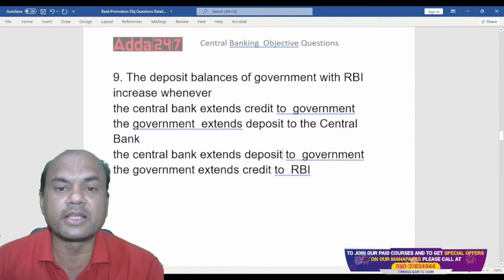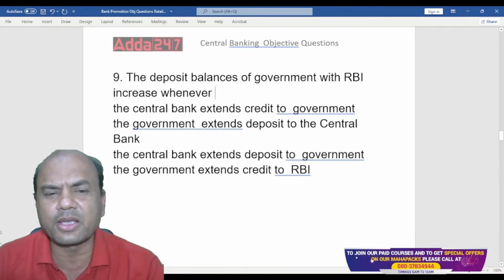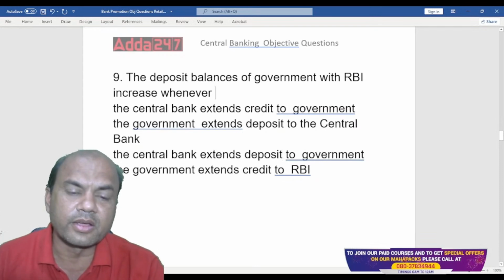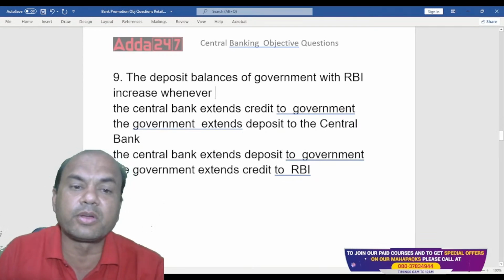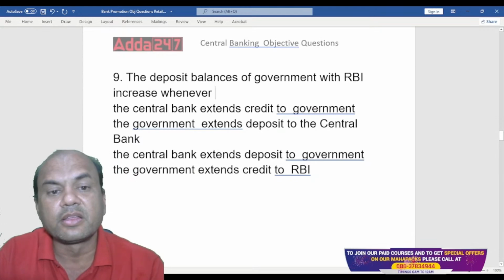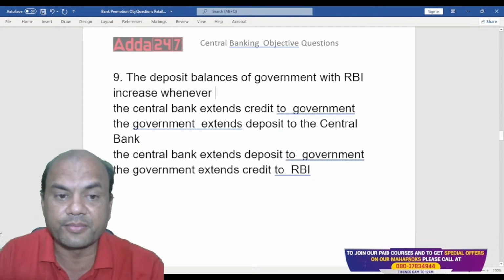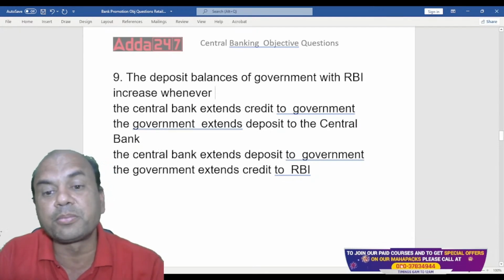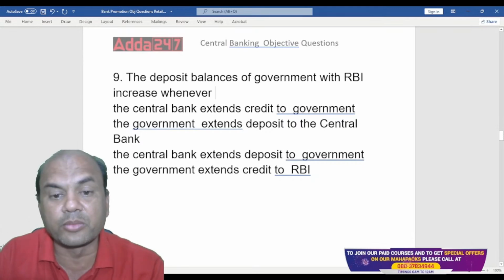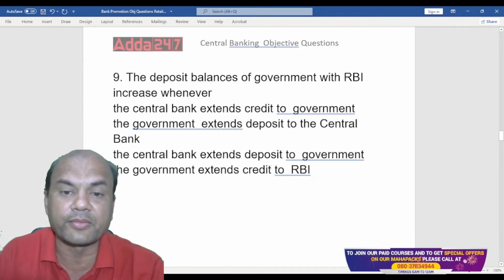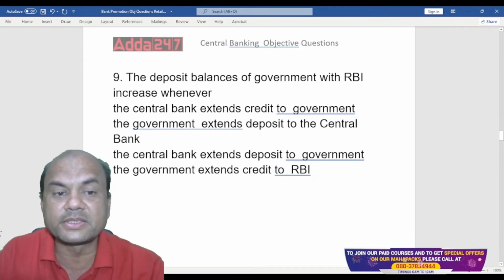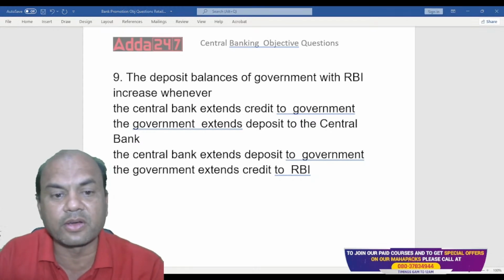Deposit balances of government with RBI increase when? Quite typical and quite difficult. The deposit balance of government with RBI increases whenever: A, the central bank extends credit to the government; B, the government extends deposit to the central bank; C, the central bank extends deposit to the government; D, the government extends credit to RBI. Now A, B, C, D. Everyone think over it.